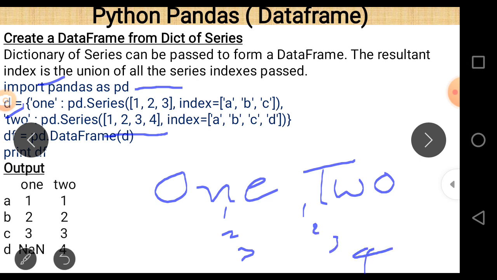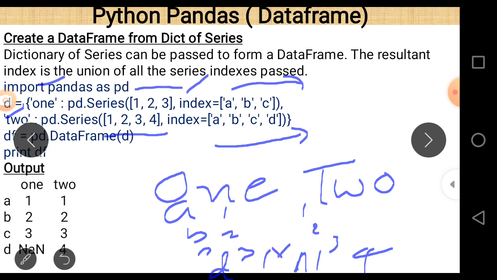Now there are index values a, b, c in one series, and a, b, c, d in the other. So these are the index values a, b, c and d. For the first column there is no value at d, so that's why NaN will appear here.